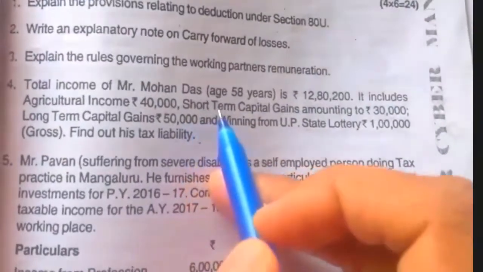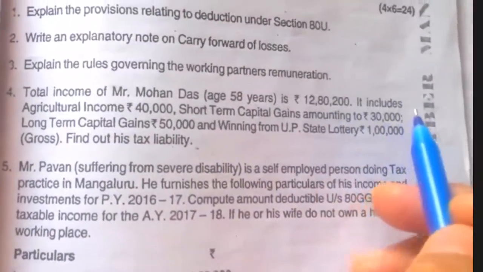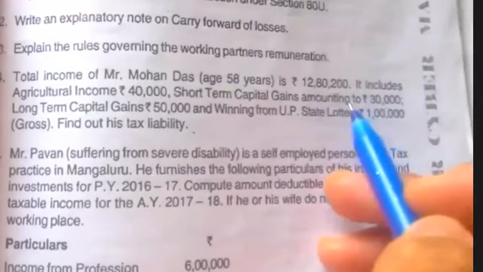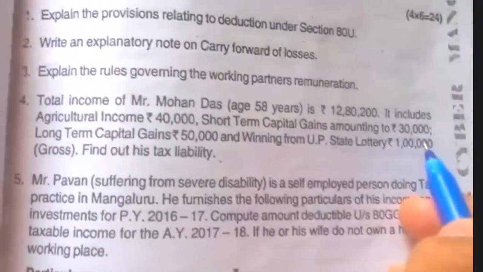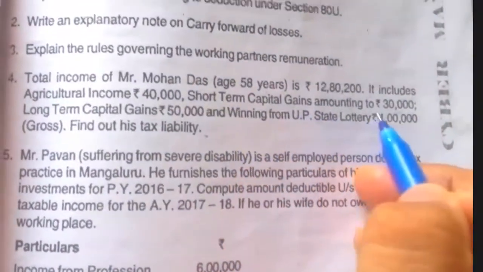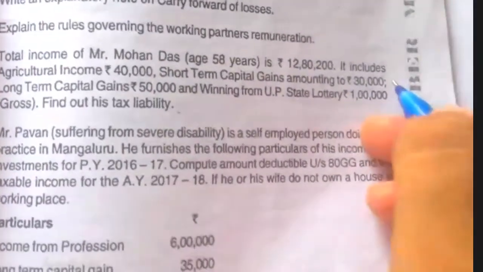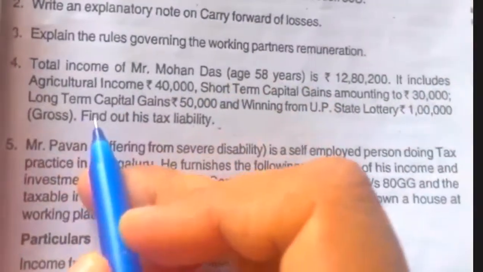Here we should not take this 30,000 because they have not given that short-term capital gain is taxed at 15%. This means this income is taxed in the tax slab.